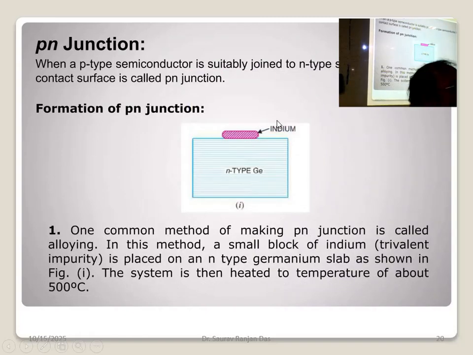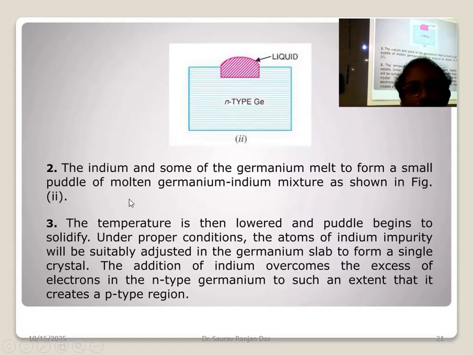This indium has a very low melting point. As you go downward in the periodic table, what happens to the melting point? Does it decrease or increase? As you go downward in the periodic table, the melting point will decrease. So here this indium, with a little bit of heat from the surroundings maybe, will form a liquid or semi-solid type of phase.